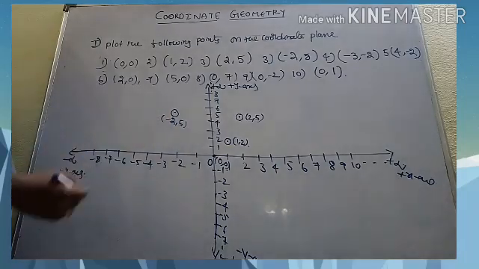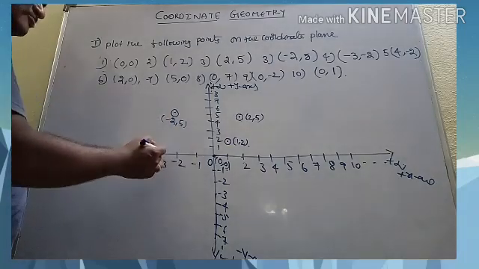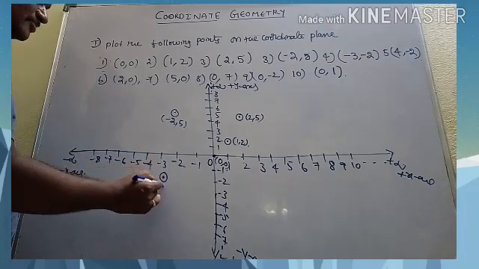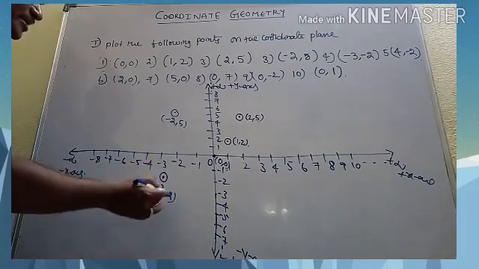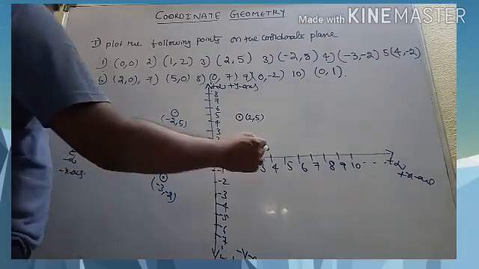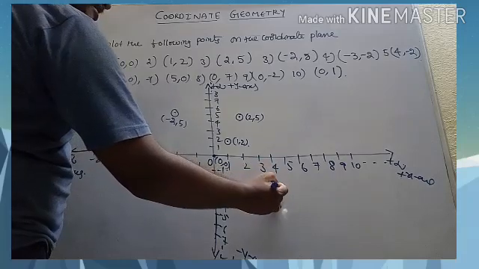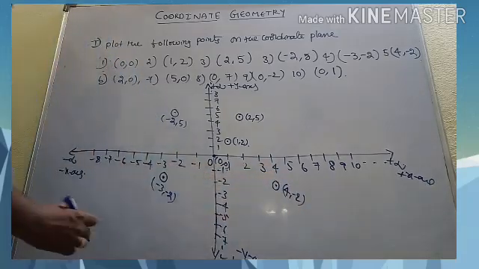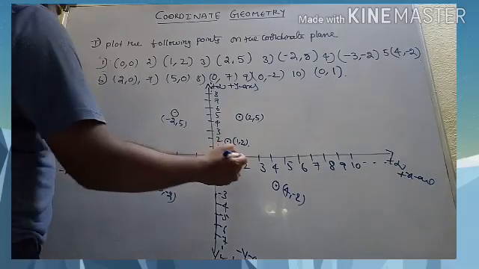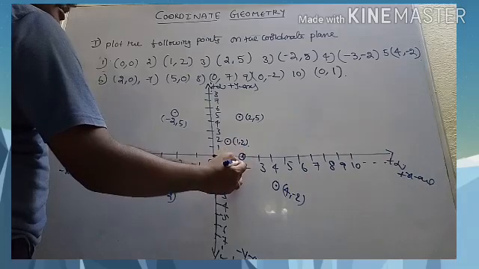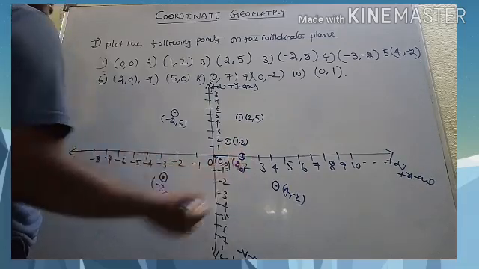Next, (-3, -2). The x value is -3 and the y value is -2, like this. This is (-3, -2). And (4, -2). The x value is 4 and the y value is -2, like this. We have next (2, 0). Right? It is on the x-axis. The x value is 2 and the y value is 0. This is now (2, 0), like this.